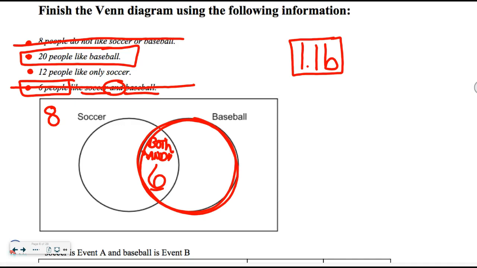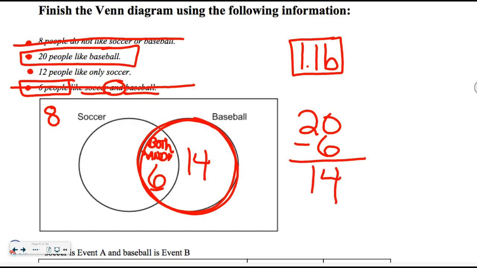So when there are 20 people for baseball, I have to remove the 6 that I already have in the both. So now you'll notice 14 plus 6 give me 20 who like baseball. It didn't say only baseball. 14 are only baseball, 6 are both, and 20 like baseball.